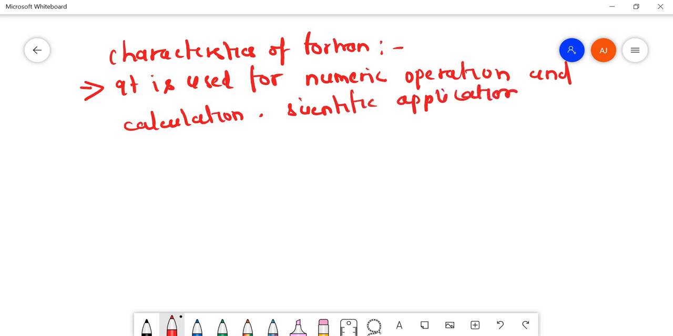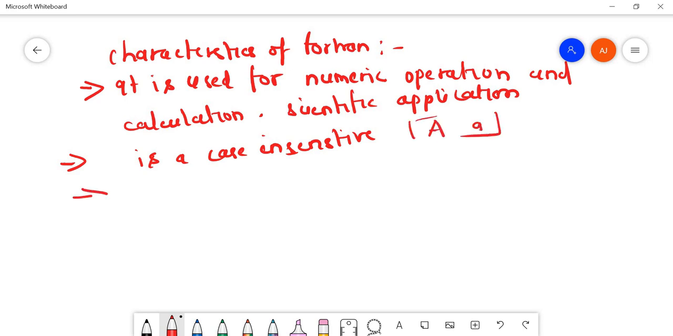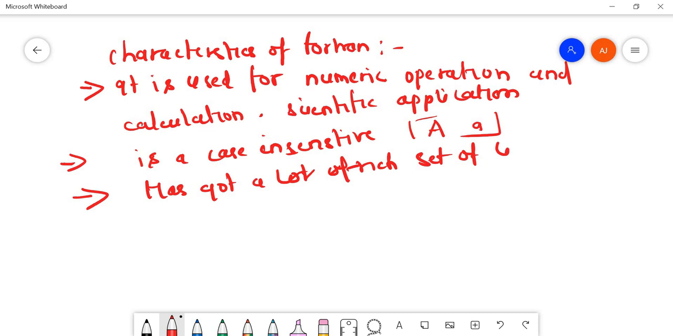The next characteristic is that Fortran is a case insensitive language. Case insensitive means in Fortran if you write capital A or small a, it is the same. The third characteristic is that it has got a rich set of libraries, we can say.